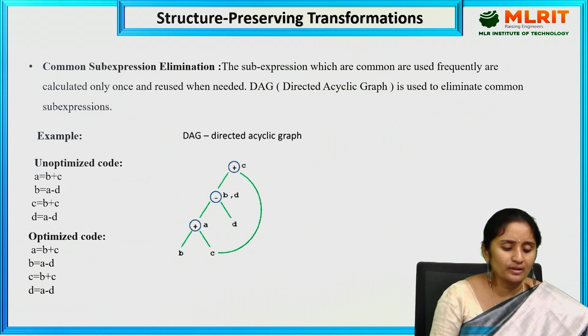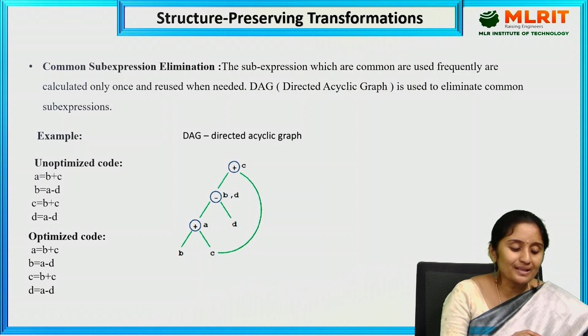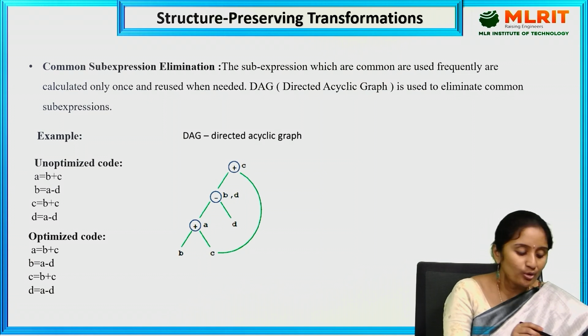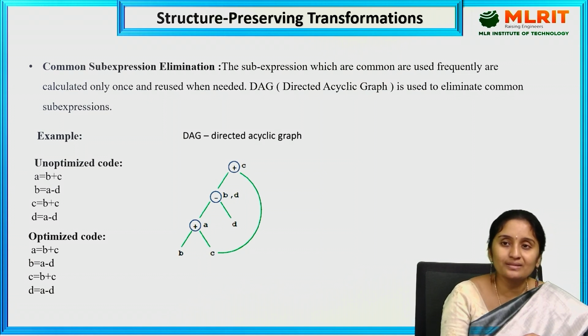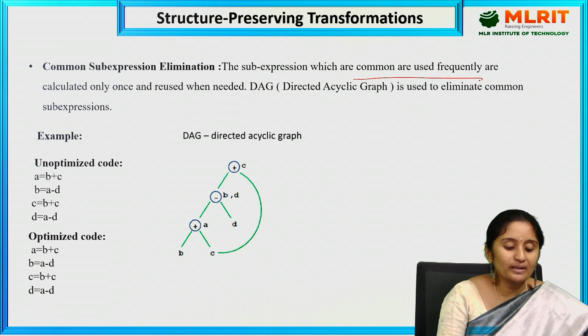The next one is common sub-expression elimination. Common sub-expression elimination is where the same statement is repeated one more time. We find the same statement more than once and eliminate it. The sub-expressions which are common and used frequently are calculated only once and the result is reused a number of times. That is what we call common sub-expression elimination.